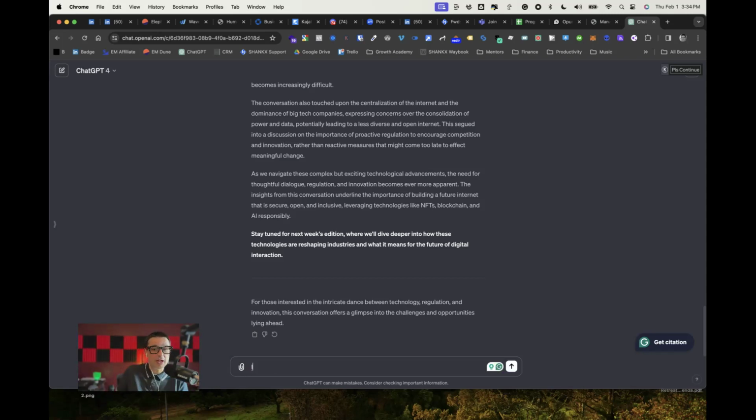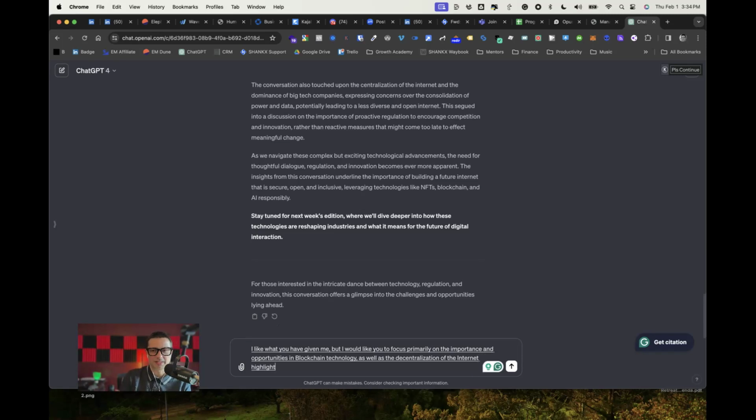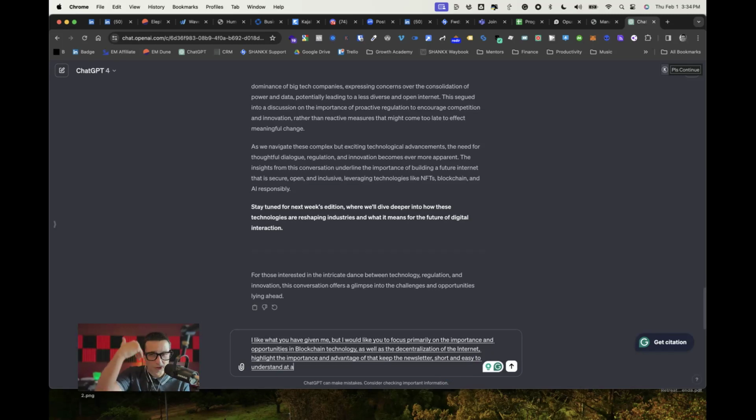I like what you have given me, but I would like you to focus primarily on the importance and opportunities in blockchain technology, as well as the decentralization of the internet. Highlight the importance and advantage of that. Keep the newsletter short and easy to understand at a reading level of grade 7.